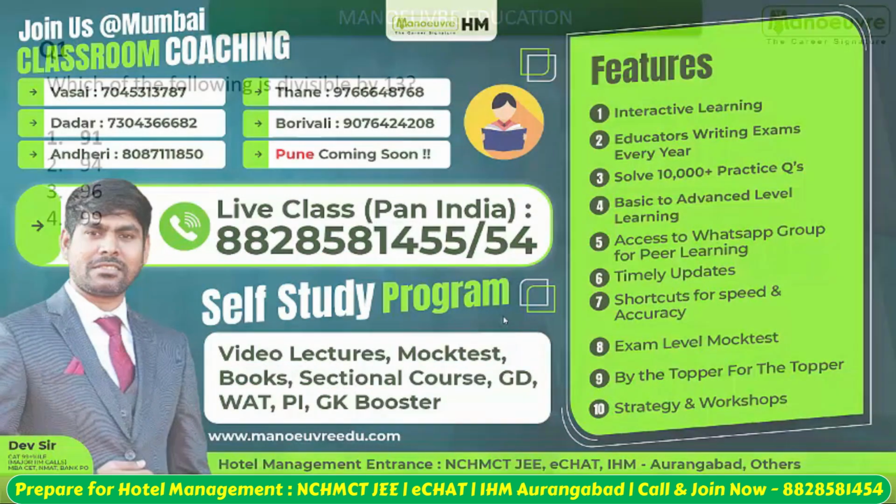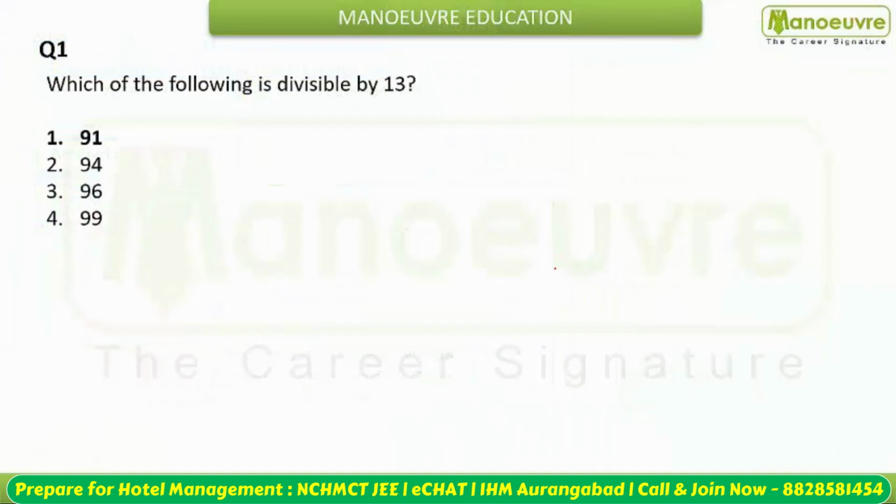Okay, so let us start our questions. The first question is, which of the following is divisible by the number 13? So guys, if you have read the tables, if you have done the multiplication studies well, you can easily tell the only number, 91, is divisible by 13. 91 is 13 multiplied by 7. So your answer is going to be option number 1.